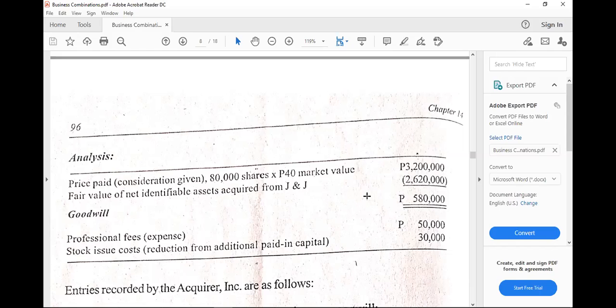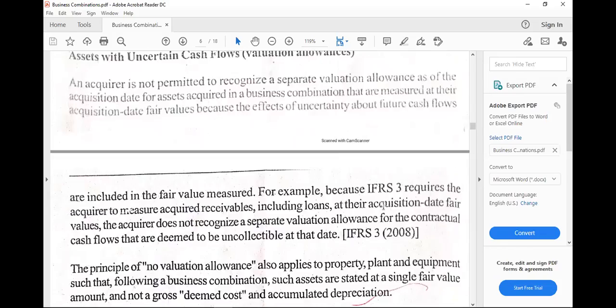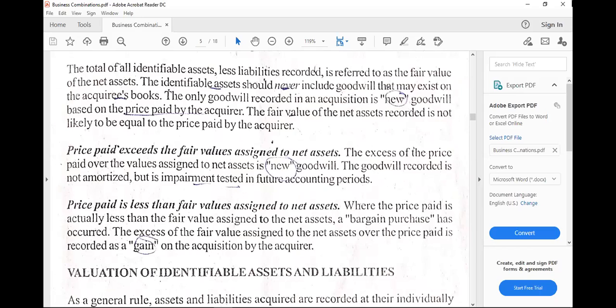If it is positive, the result would be goodwill. If it is negative, it is a gain on acquisition. Just take note that the standard already removes the term negative goodwill. So no more negative goodwill. It will be treated as a gain on acquisition. All right. To continue, if the price paid exceeds the fair value of identifiable net assets of the subsidiary, the result is goodwill.